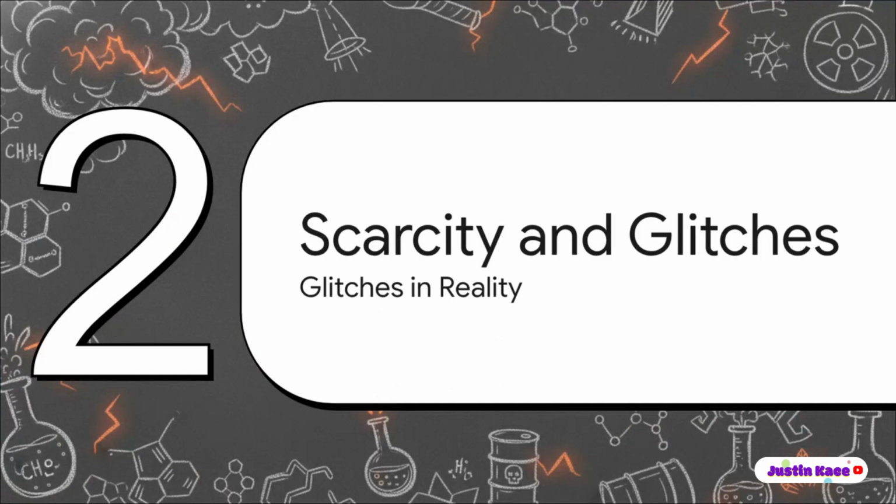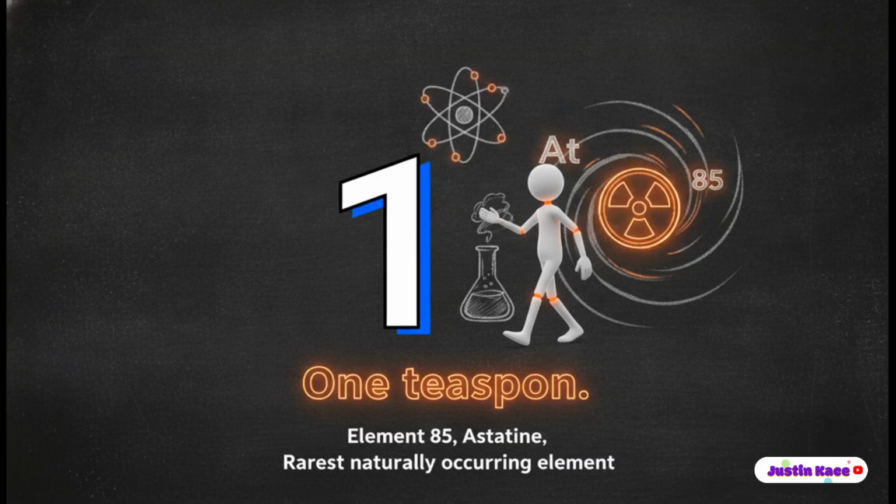Chapter 4. Scarcity and Glitches. While elements like silicon are everywhere, there are some elements on the periodic table that are so impossibly rare or ridiculously synthetic that they honestly feel like actual glitches in reality's software. I want you to just let this number sink in for a second. 1 teaspoon. That is the total estimated amount of element 85, astatine, that has ever existed in the Earth's crust throughout the entire multi-billion-year history of our planet.